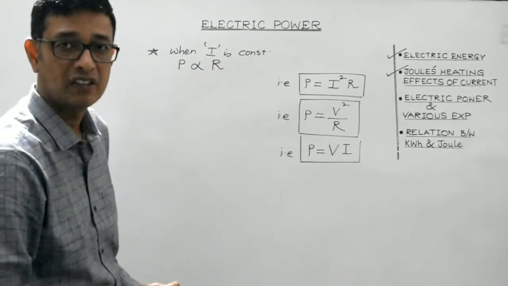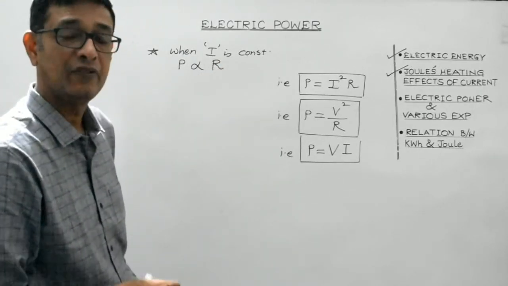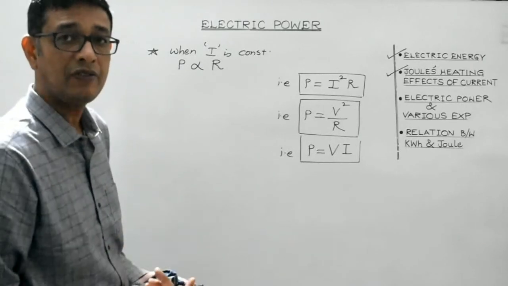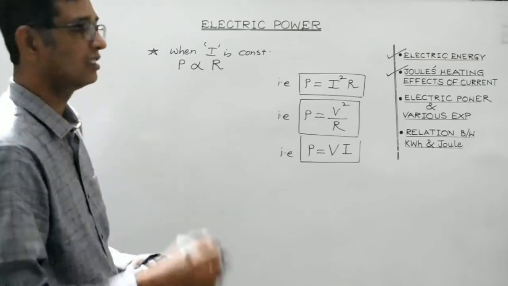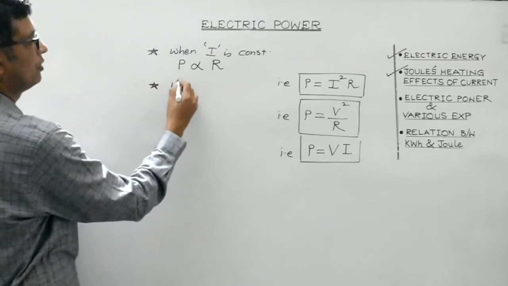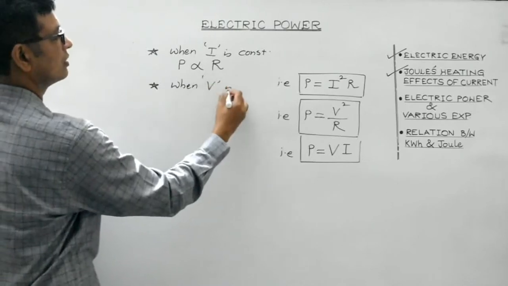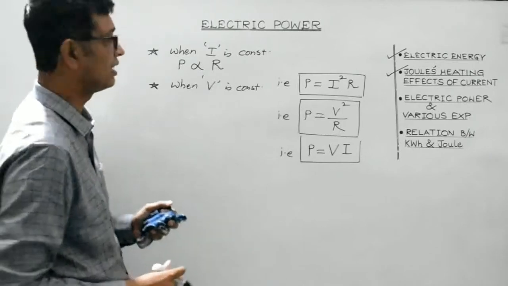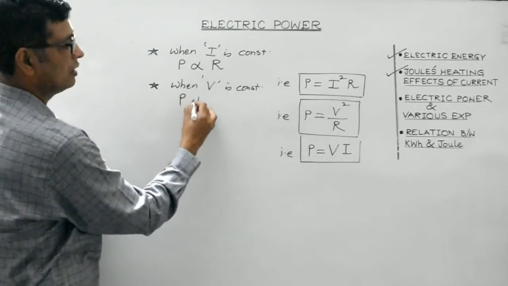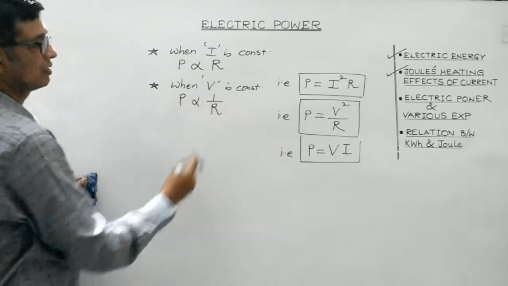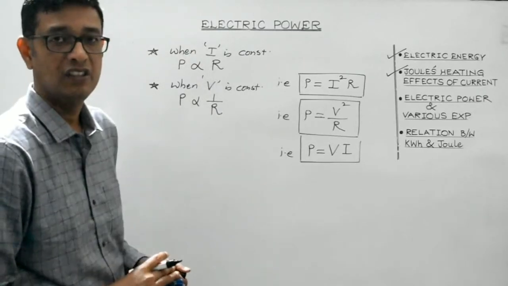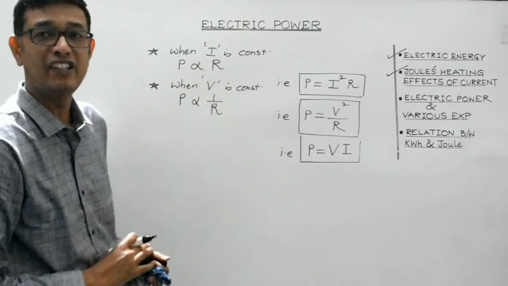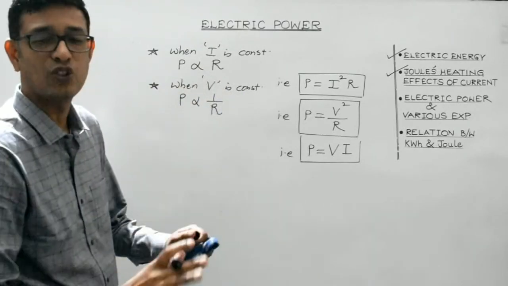Power of an electric circuit or power of an electric device will be directly proportional to the resistance offered by its coil only if the current is constant, and if potential difference is constant across the electric circuit or across the two ends of an electric device, then power is inversely proportional to the resistance. So actually they are not contradicting each other. They are satisfying these relations only under special conditions. Isn't it? So there shouldn't be any sort of confusion.